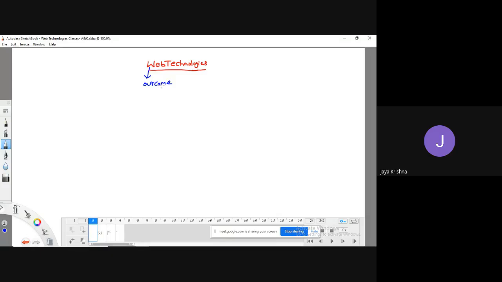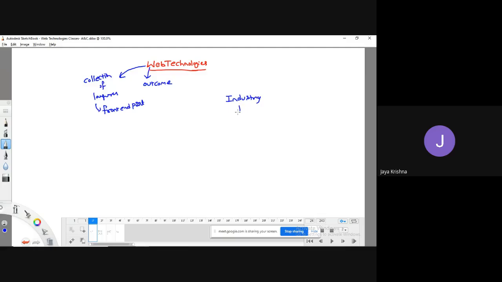Okay, fine, guys. First and foremost, web technology is not a single language. It's a collection of various kinds of languages which are used to develop the front end part. I'm just giving an overview. It's not actually a syllabus. Generally, when we go to an industry,